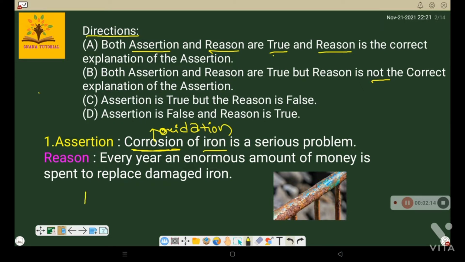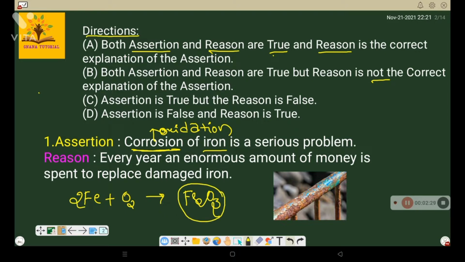Here they give iron plus oxygen forming Fe2O3. When any metal undergoes oxidation to form its respective oxide, that compound is called rust. In the case of iron, we mainly use the term rust. Really it is a serious problem, so the assertion is true.